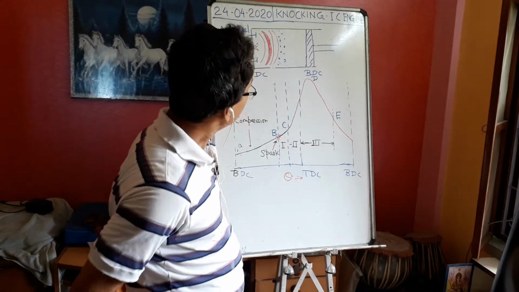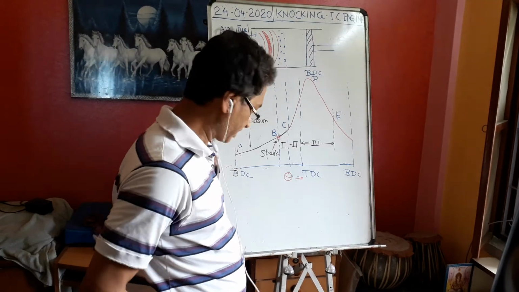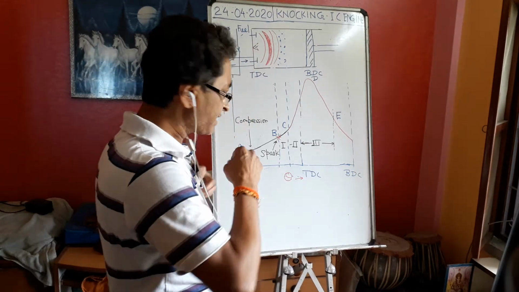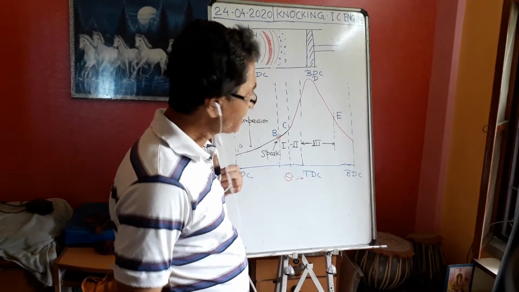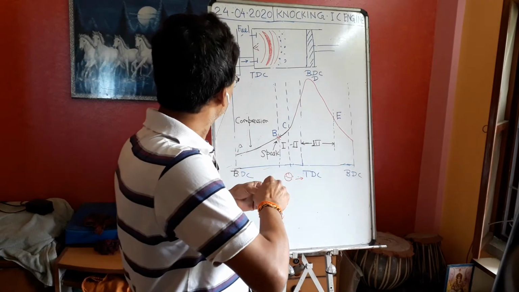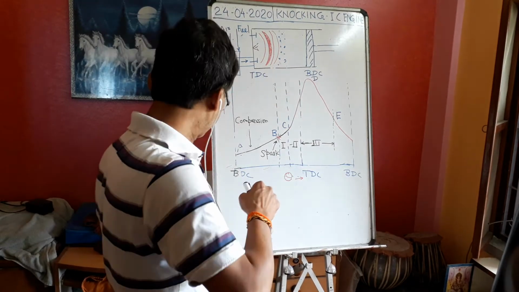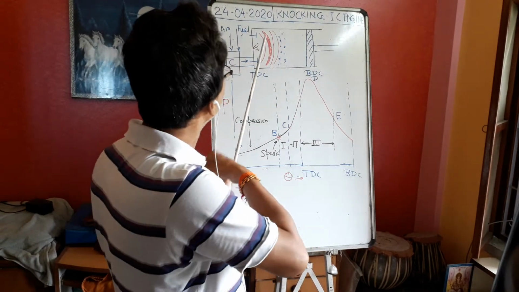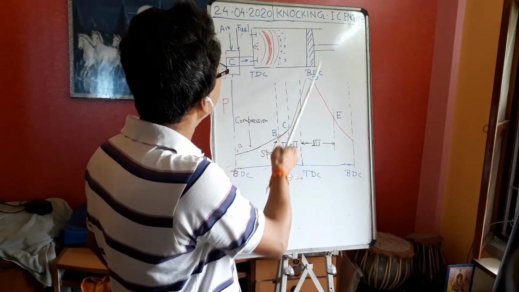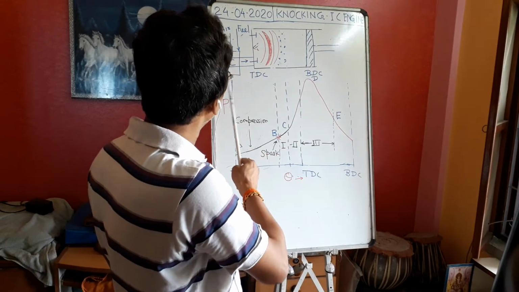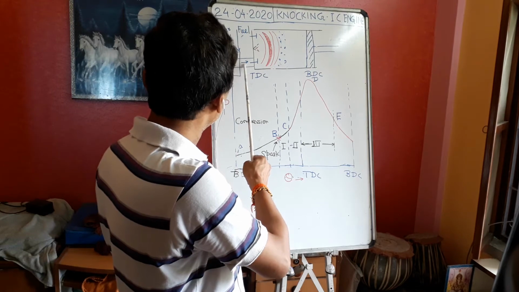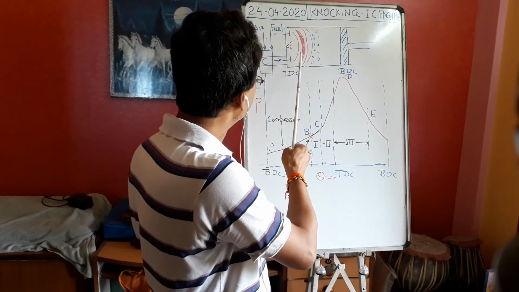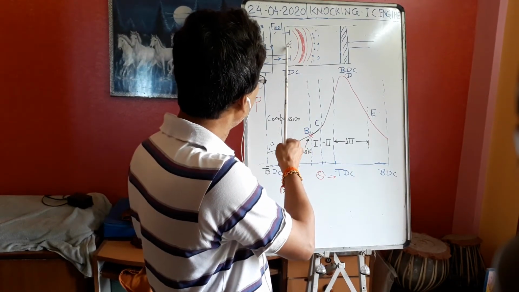Normal combustion as well as abnormal combustion in IC engines. Let's have a recapitulation of what we learned in the last class. We learned about the SI engine, spark ignition engines. This is our cylinder, this is the piston, and this is the carburetor. Air plus fuel goes inside the engine, and there is a spark plug here.